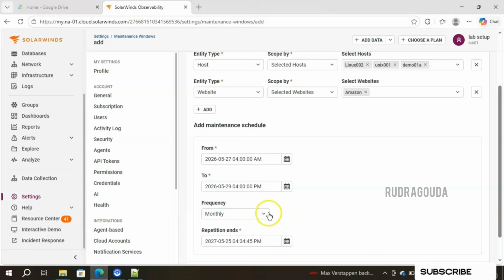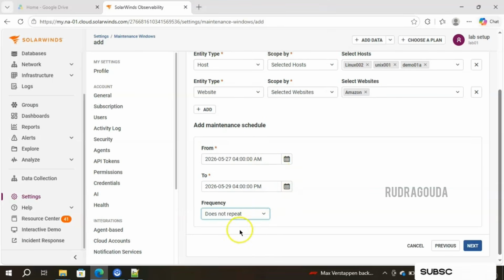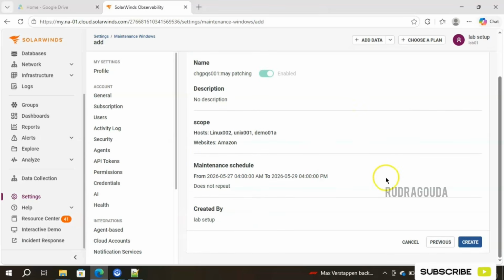Okay, likewise there are other options also available, you can choose that. For my demo, I am not going to repeat it again, so I will select the option do not repeat. So it will be applicable to this maintenance window only, this particular time period, 27th to 29th, and time period 4 a.m. to 4 p.m. And finally click on next, and you will get the summary page here.